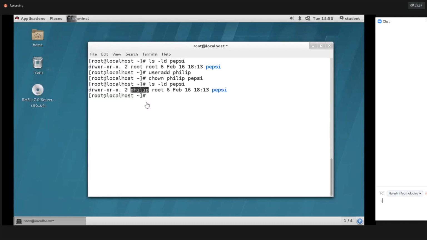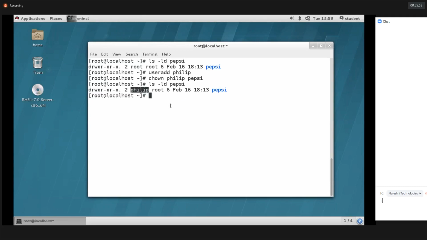Now the Philip user account has full access. He can create files, he can delete files, he can create directories, he can delete directories, whatever he wants. Clear, guys? I hope you got it. So like this, you can change the ownership of a particular directory or file. If you want, you can change the ownership recursively also.